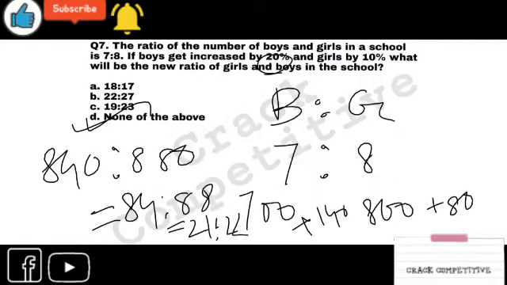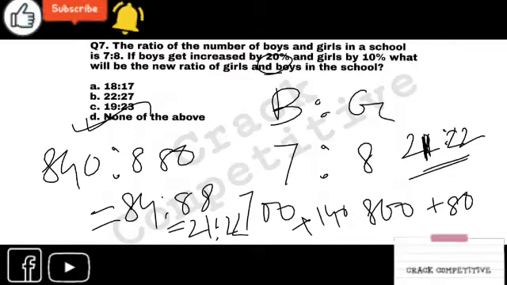The right answer is 21 is to 22. None of the above is the right answer, option D. Go for the next one.